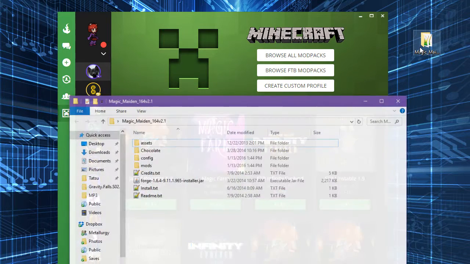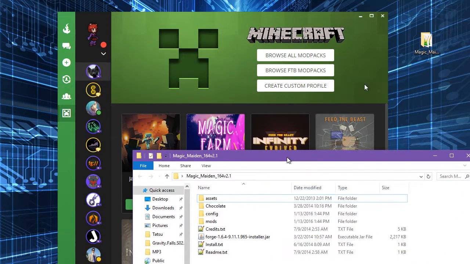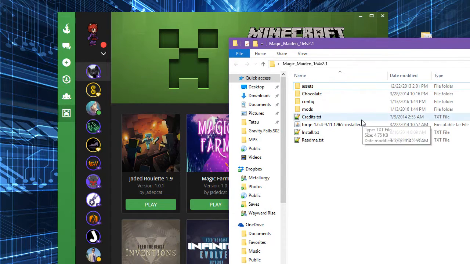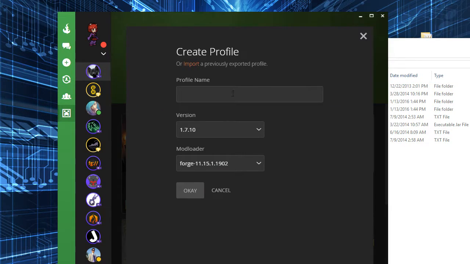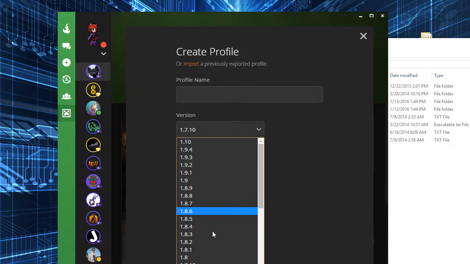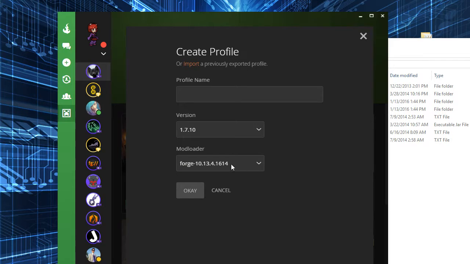So, to begin with, you have your folder for Magic Maiden install. We're actually not going to follow that. So, what we do is we create a custom profile. Set our Minecraft version to 1.6.4, set the mod loader to whatever is default. We're going to do Magic Maiden 1.6.4 for Minecraft 1.6.4.